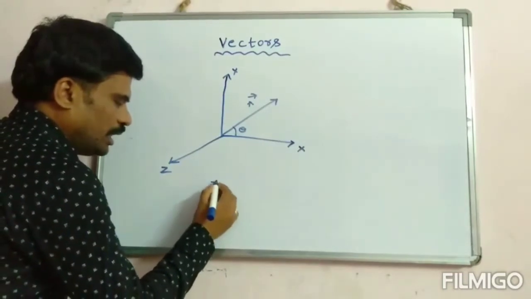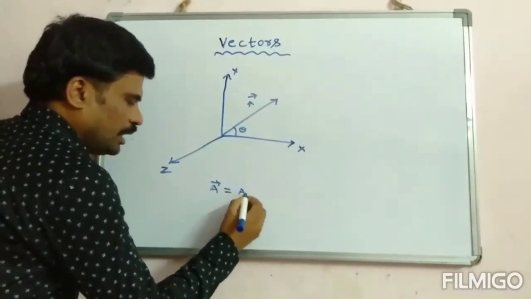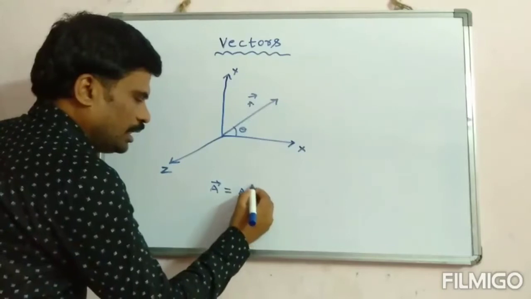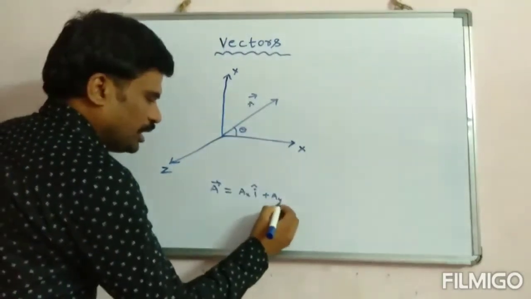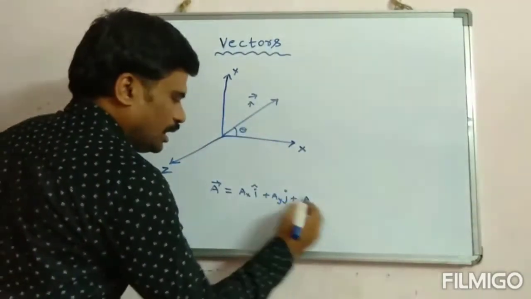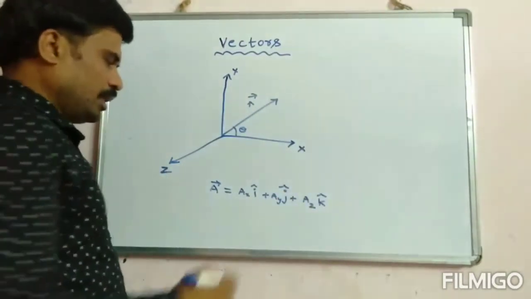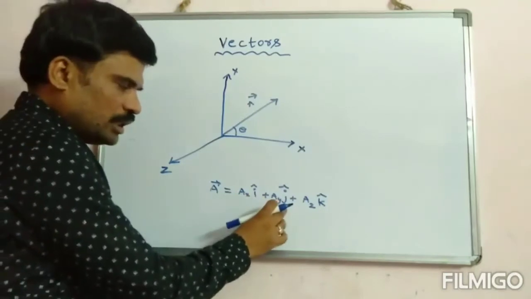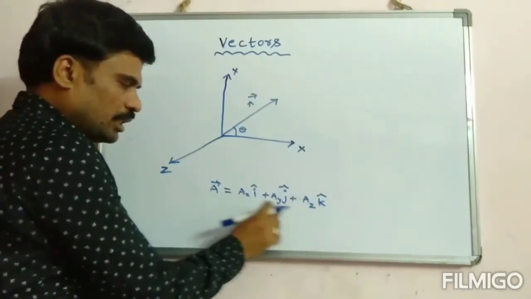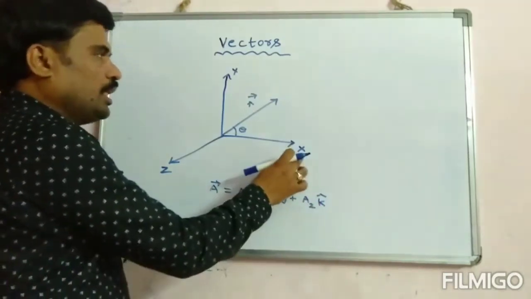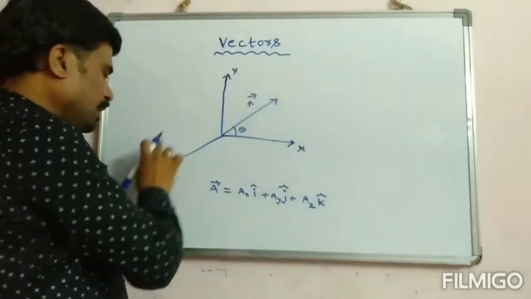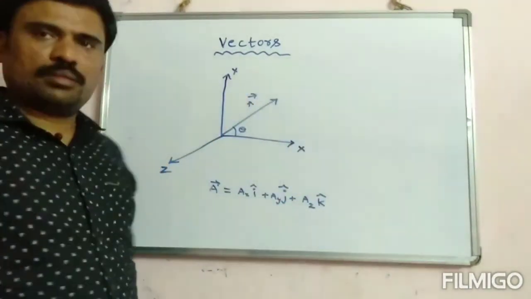This vector A I can write as Ax i plus Ay j plus Az k. Right. What is i cap? What is j cap? What is k cap? These are the unit vectors along the x-axis, y-axis and z-axis.